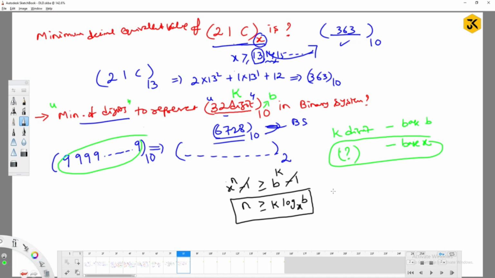What is the k value here? Sorry, I'm getting confused. The k value is 32, the b value is 10, and the x value is 2, right? Try to solve this one: 32 into log 10 base 2.